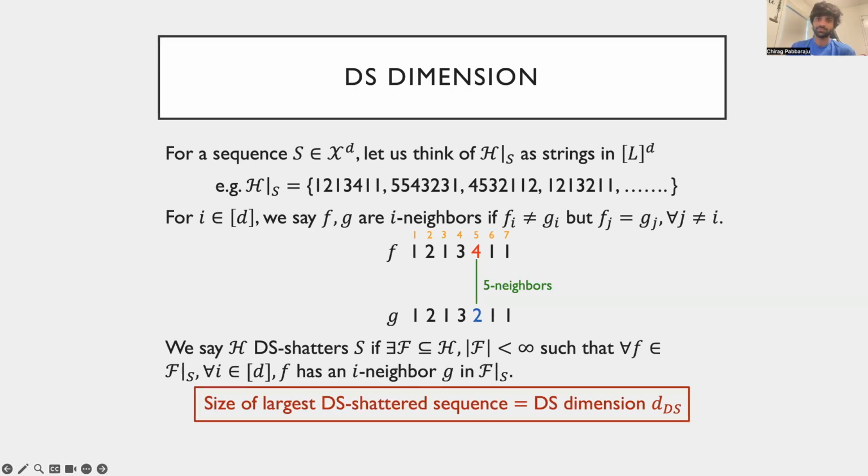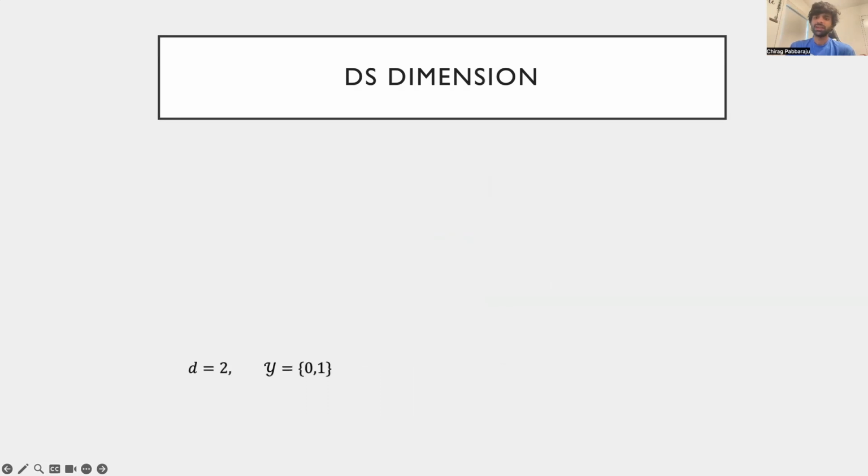To illustrate better the definition of the DS dimension, let us try to DS-shatter a set of size 2. We first think of what this means when the number of labels is just 2. In this case, if we demand members of the restricted class to have neighbors in all directions, but the only available degrees of freedom are 0 and 1, it must be the case that the class realizes all binary patterns on the sequence. That is, DS shattering reduces to VC shattering in the binary case.